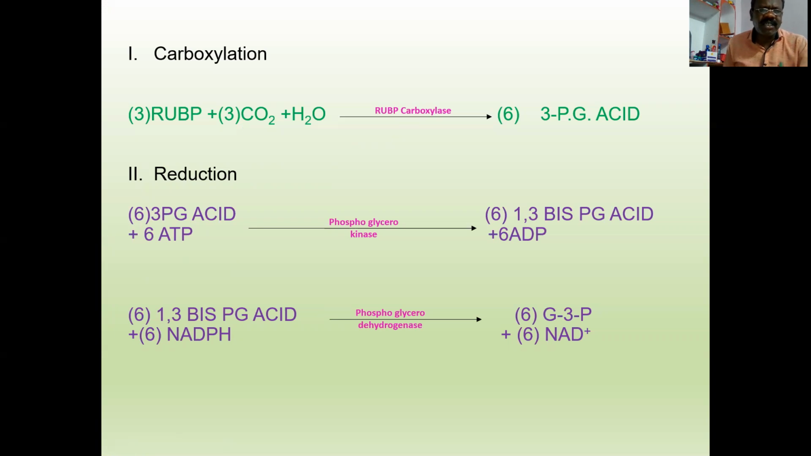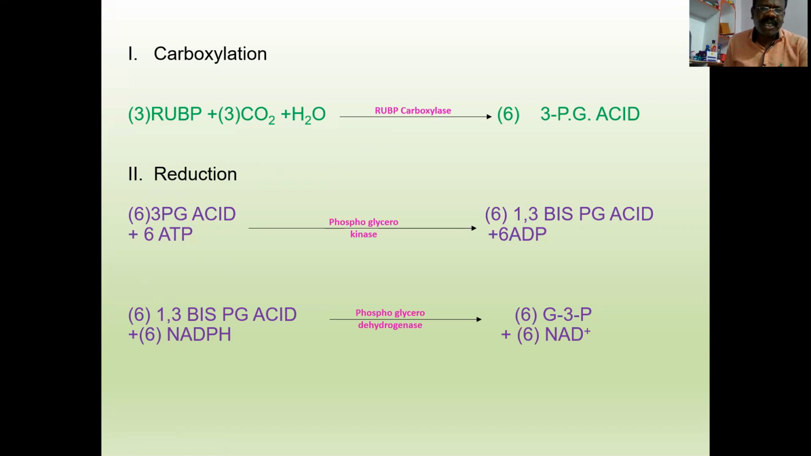In the first reaction, RuBP in the presence of RuBP carboxylase reacts with 3 molecules of carbon dioxide to form 6 molecules of 3-phosphoglyceric acid. In the C3 cycle, 3-phosphoglyceric acid is the first product, a 3-carbon compound. Hence, the cycle is known as the C3 cycle. Plants which show the C3 cycle are known as C3 plants.